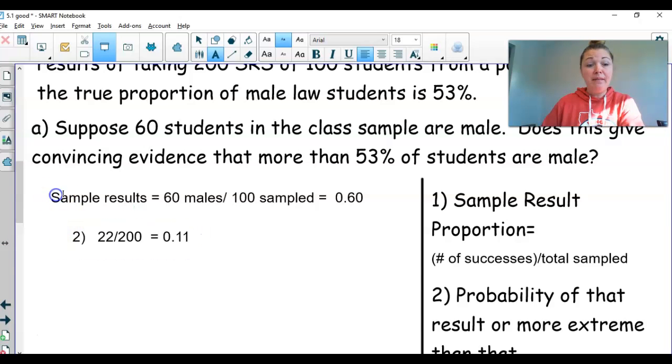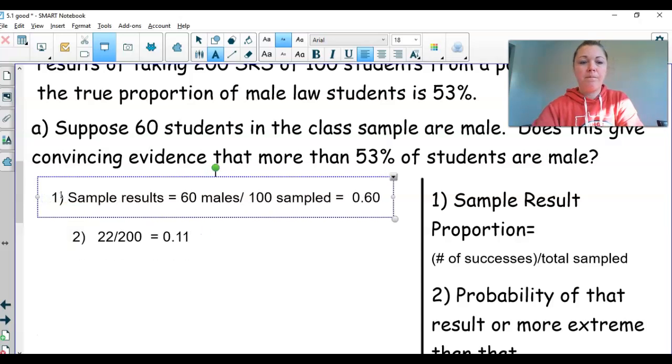So we have step 1 and step 2. Now what we're saying is, based off of our simulation, the chance of this sample result happening is 11%. So the chance of getting this or something more extreme than that is 11%. What does that mean now? What can we say about our truth?